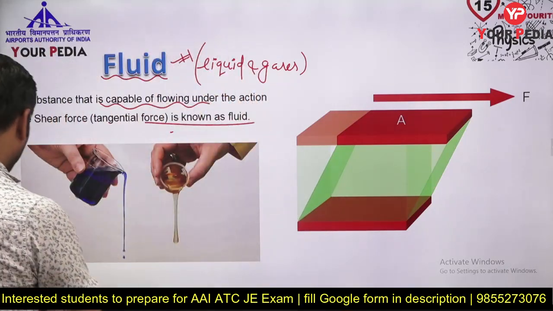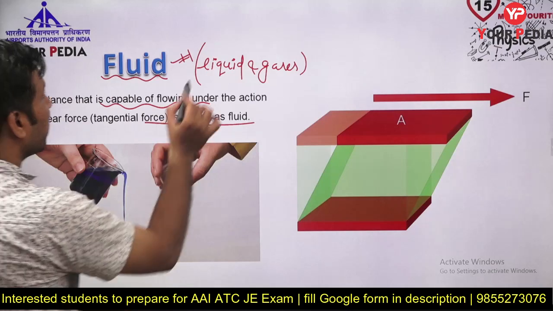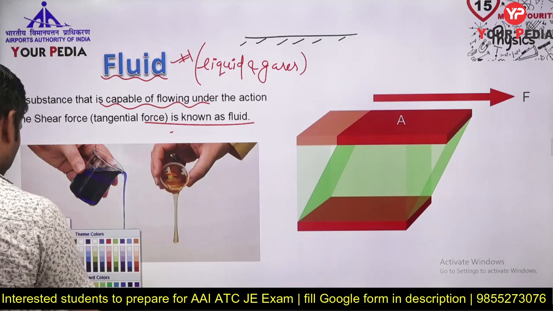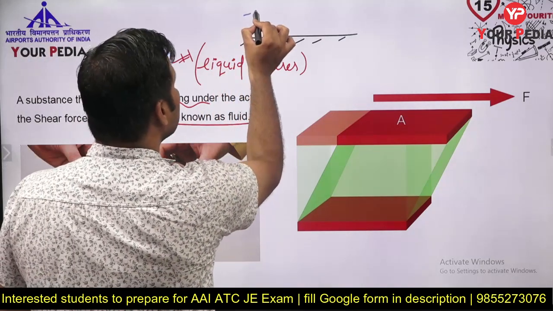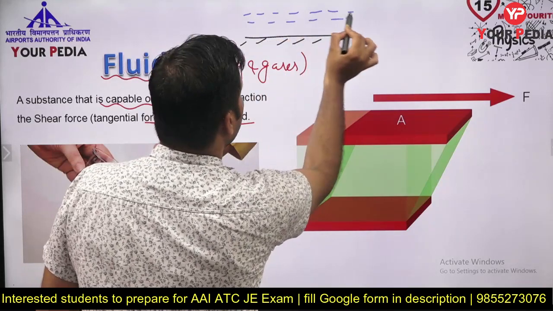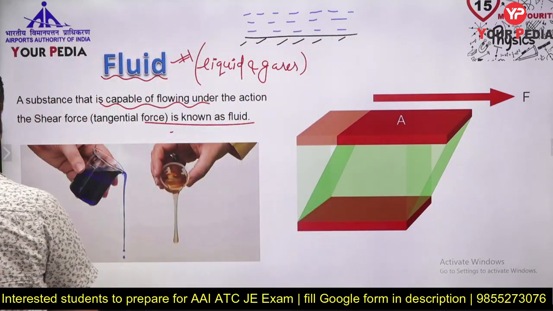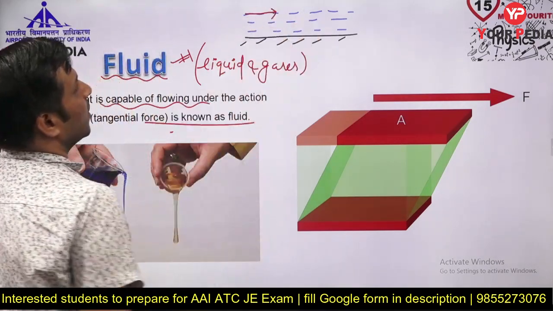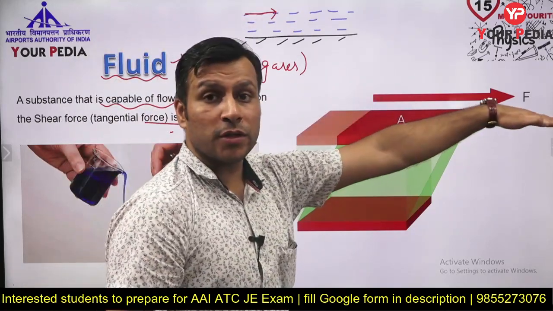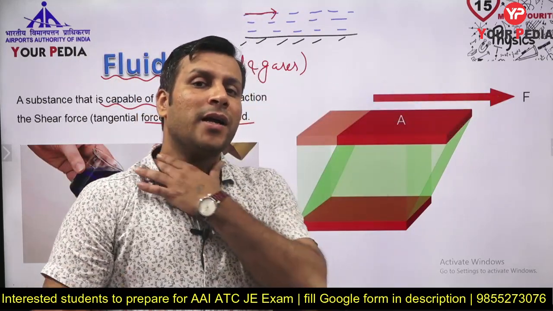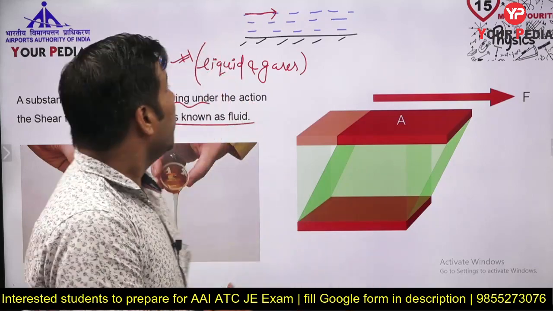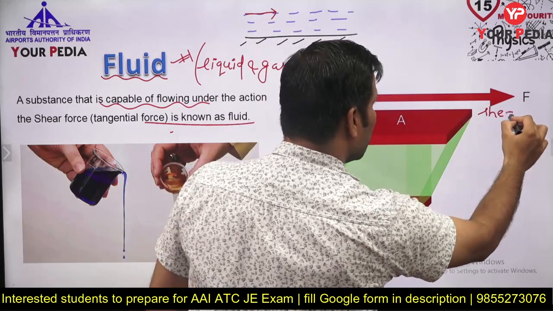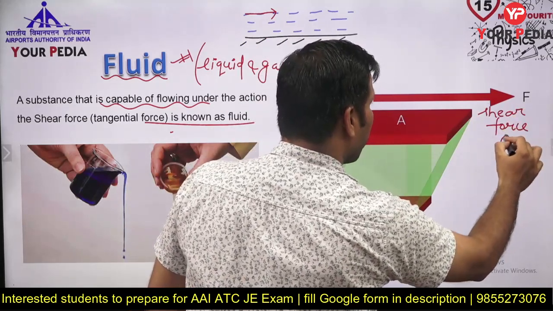Now if you take a case like this, suppose this is a particular wall, and here we have any kind of fluid. मान लीजिए यहाँ पे हमारे पास कोई fluid है. So what does a fluid do? Fluid flows under the action of shear stress. Due to shear stress, it flows. So this force applied on the fluid, under that shear force it flows. This is nothing but a tangential force or a shear force. इसी को मैं क्या बोलता हूँ? Shear force और tangential force.